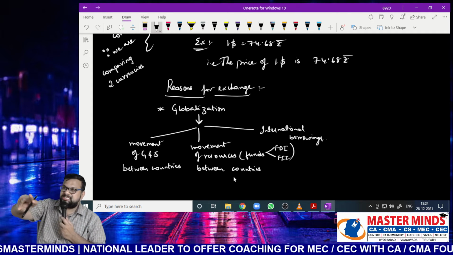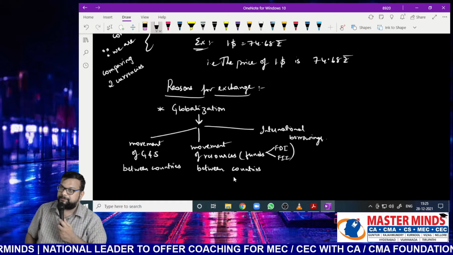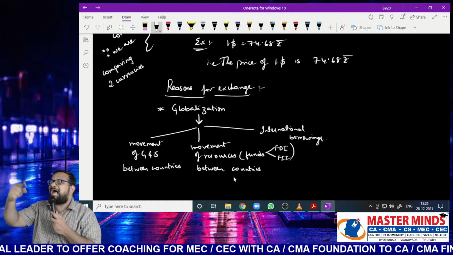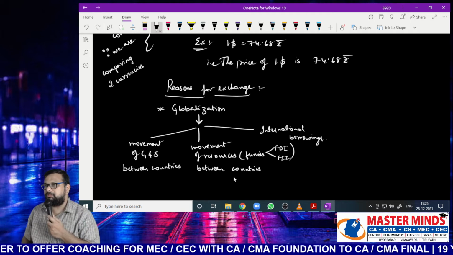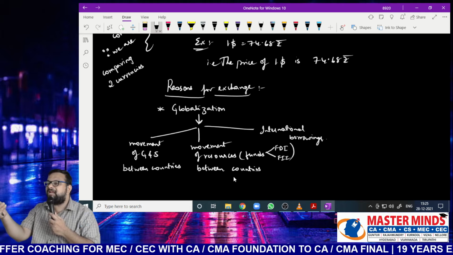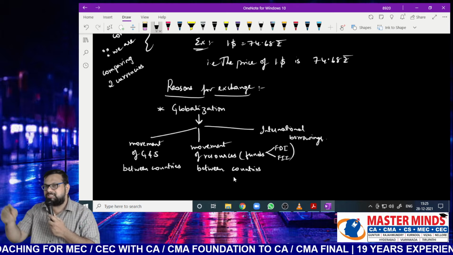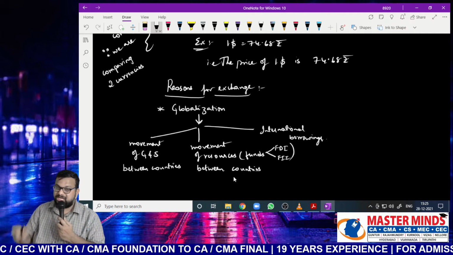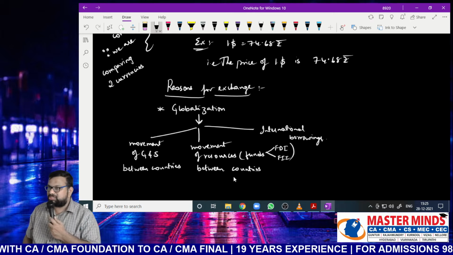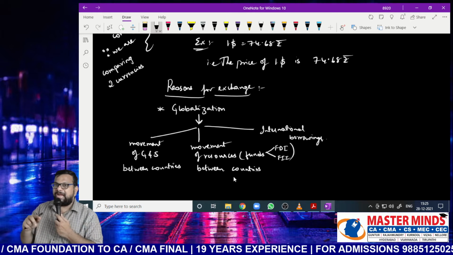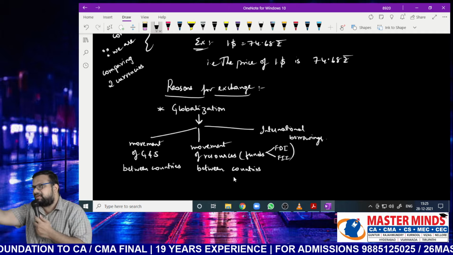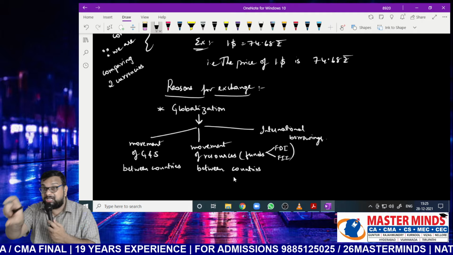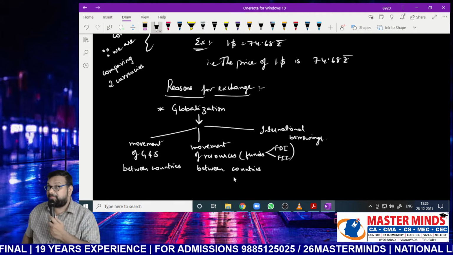So exchange rate is an absolute concept or a relative concept? Nana, please be attentive. Why is it a relative concept? We are here discussing about one currency or two currencies? That means we are comparing one currency with another currency. That's why it is a relative concept. Next, when we are talking about exchange rate, we try to define the value of one currency in terms of another currency, right? That means $1 equal to how many rupees? That means we are defining the price of the dollar in terms of another currency.